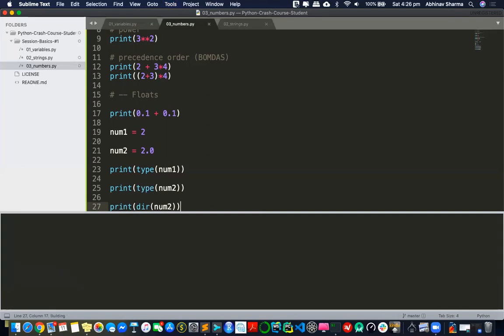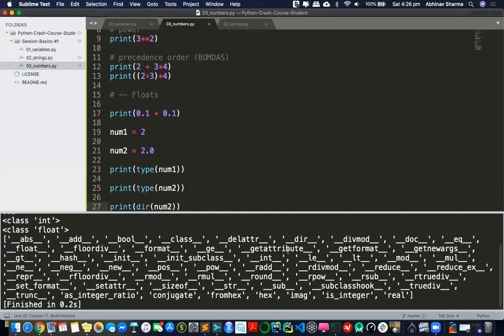I'm going to look at it right now, and it's very weird. Wow, there's conjugate, from hex, imag. I don't know what these are. I've never used them. You will never, because string provides you some methods which are very useful, but why would I use any kind of method of float or int? But you can still poke around to see what is supported. What I'm trying to say is, even integers are still objects here. That's the emphasis you should take: even a single value like a 2 is still an object.